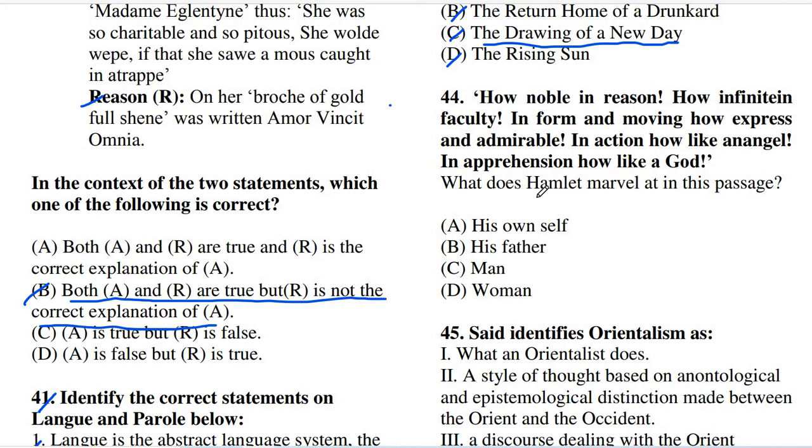What does Hamlet marvel at in this passage? And the options are: his own self; option B, his father; option C, man; and option D, woman. And the right answer of question number 44 is option C, that is man. With the help of the above passage, Hamlet describes man.